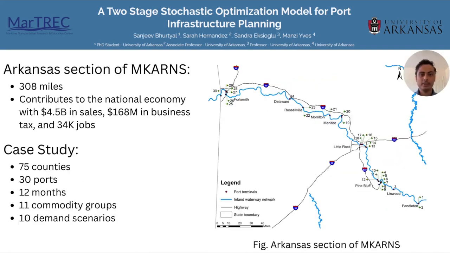Based on that supply chain network, we implement our model in the Arkansas section of the McClellan-Kerr Arkansas River Navigation System. Our case study includes 75 counties, 30 ports, 12 months, 11 commodity groups, and 10 demand scenarios.